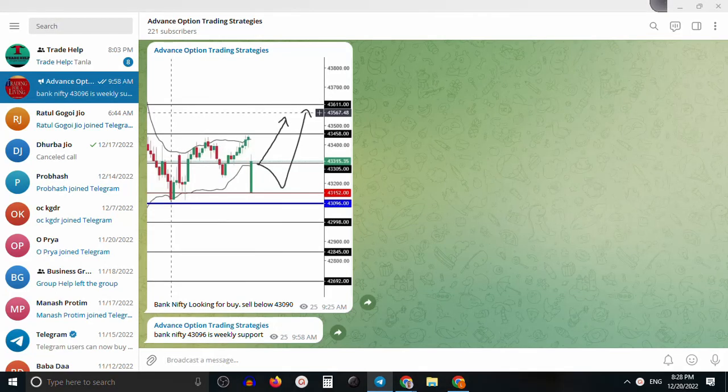All right, guys. What I told in the morning around 9:25 was that I was looking to buy Bank Nifty at a specific level. So my main view was buying. Let me explain where the buying point was.